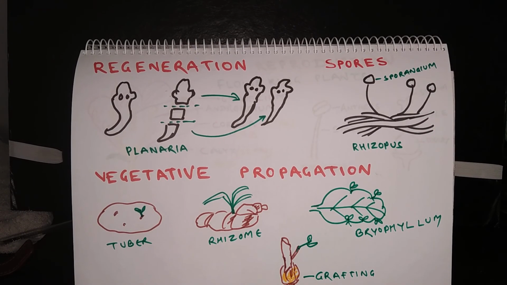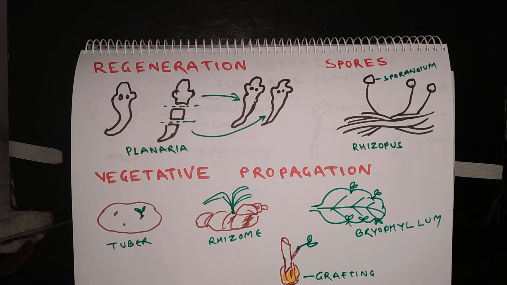Now let us talk about vegetative propagation. In plants which are otherwise capable of reproducing sexually, the reproduction by vegetative parts is called vegetative propagation. So in case of vegetative propagation, the plants can reproduce through their root, stem and leaves.